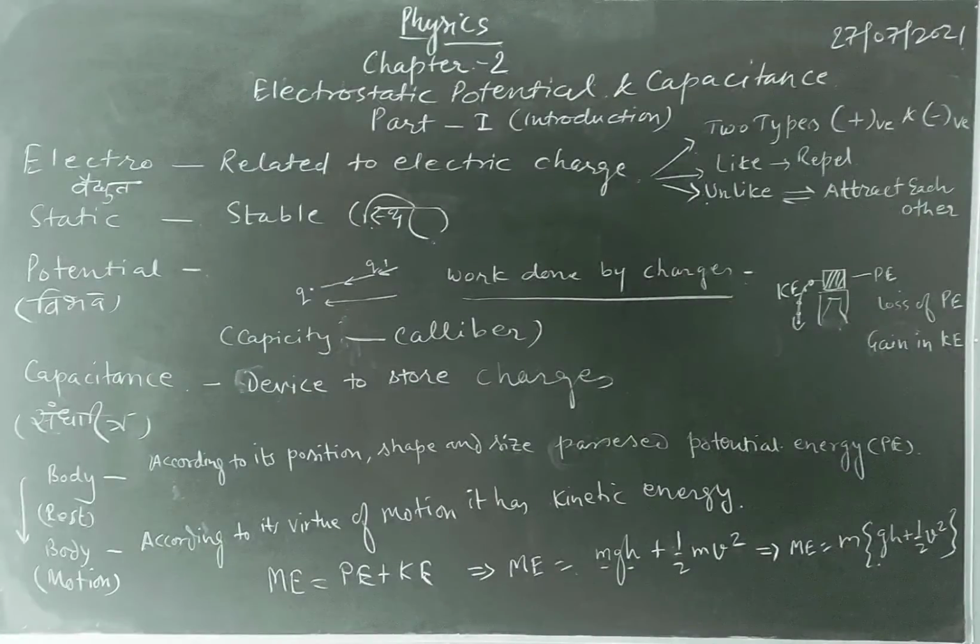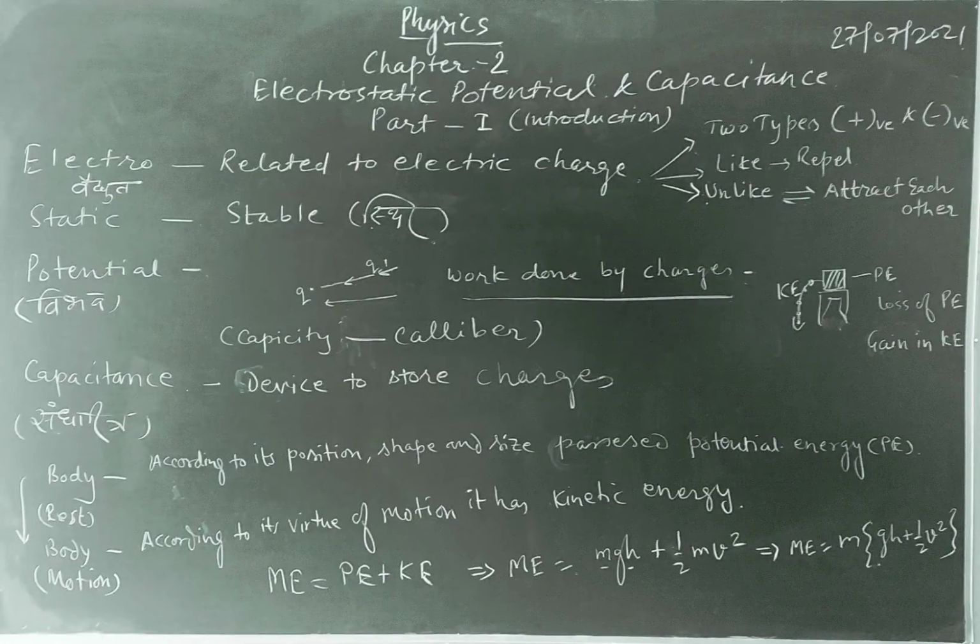Part 1, introductory. Electro means related to electric charges. Charges are of two types, positive charge and negative charge. Here are the differentiated charges, like charges and unlike charges. Like charges repel each other, unlike charges attract each other. This is the introductory part of the charges.